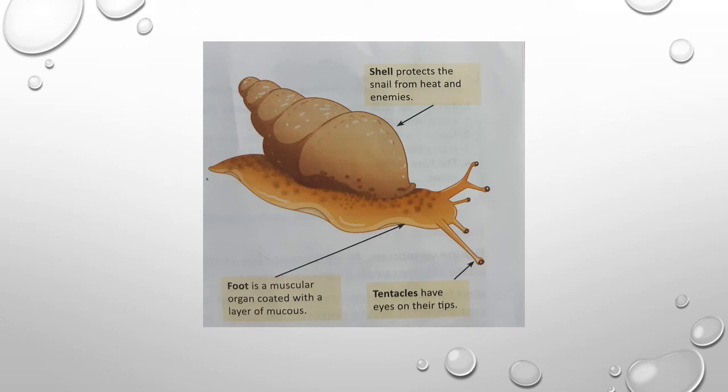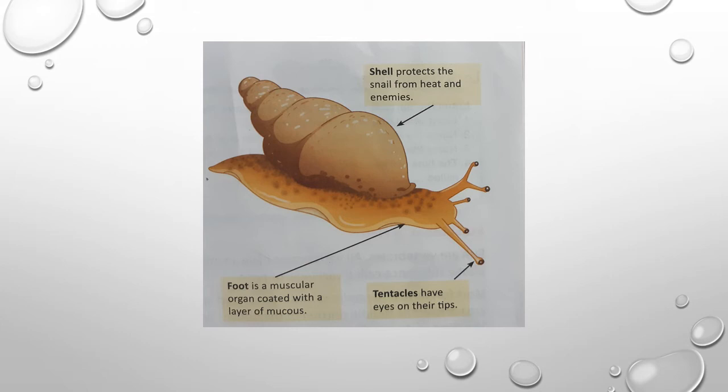The hard shell is present on the back of the snail. It does not help in movement, but is a shield from predators and damage. The shell protects the snail from heat and enemies. They have tentacles. Tentacles have eyes on their tips.